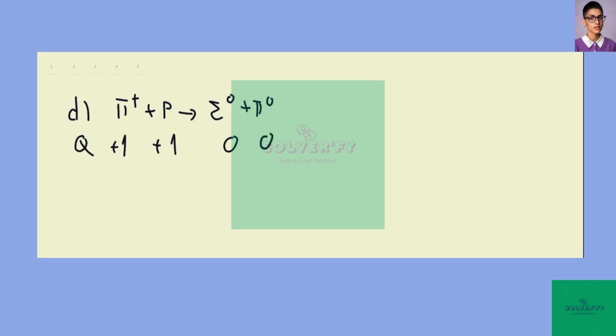Now for question D, we have the reaction of pi plus the proton going to sigma 0 plus pi 0. From the start, we see that we have double charge here and don't have any charge here. So charge is not conserved. We have 1 plus 1, and we have 0 and 0. So this is not conserved, not possible.